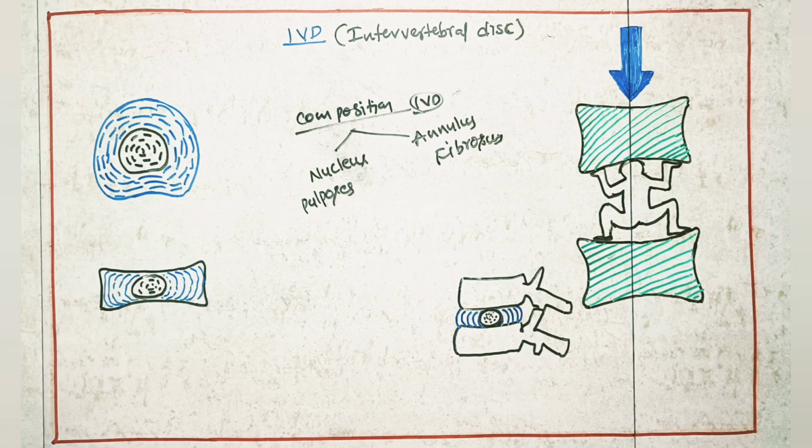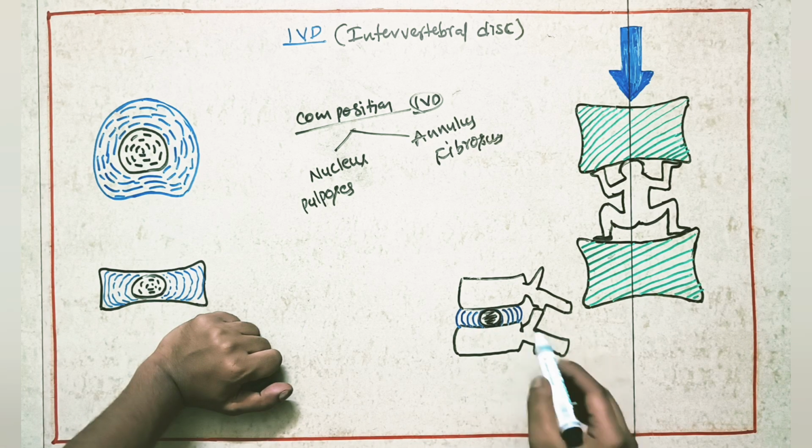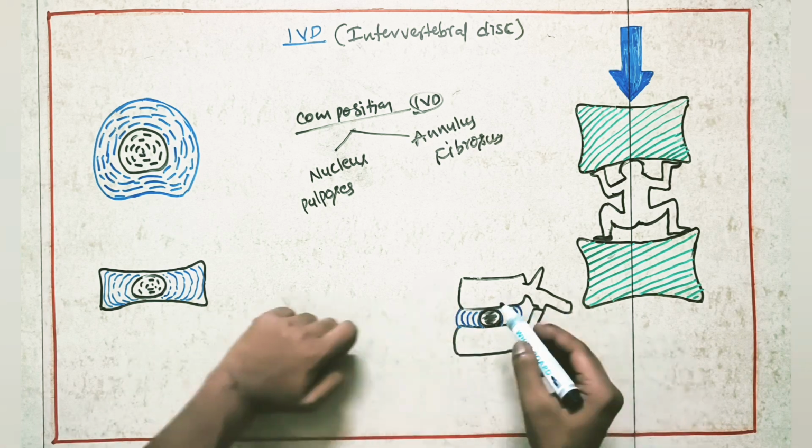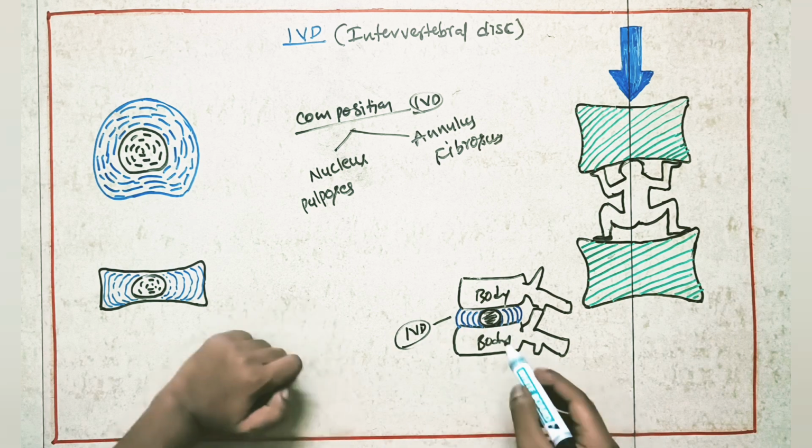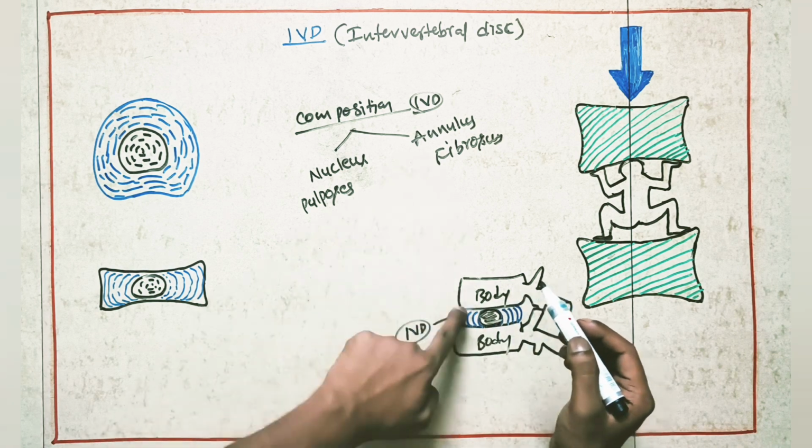Here we can see very clearly. This is the central portion, called nucleus pulposus. The outer portion is called annulus fibrosus. Here is the body of the vertebra, and here we can see the intervertebral disc. The central portion is nucleus pulposus, and the outer portion is annulus fibrosus.